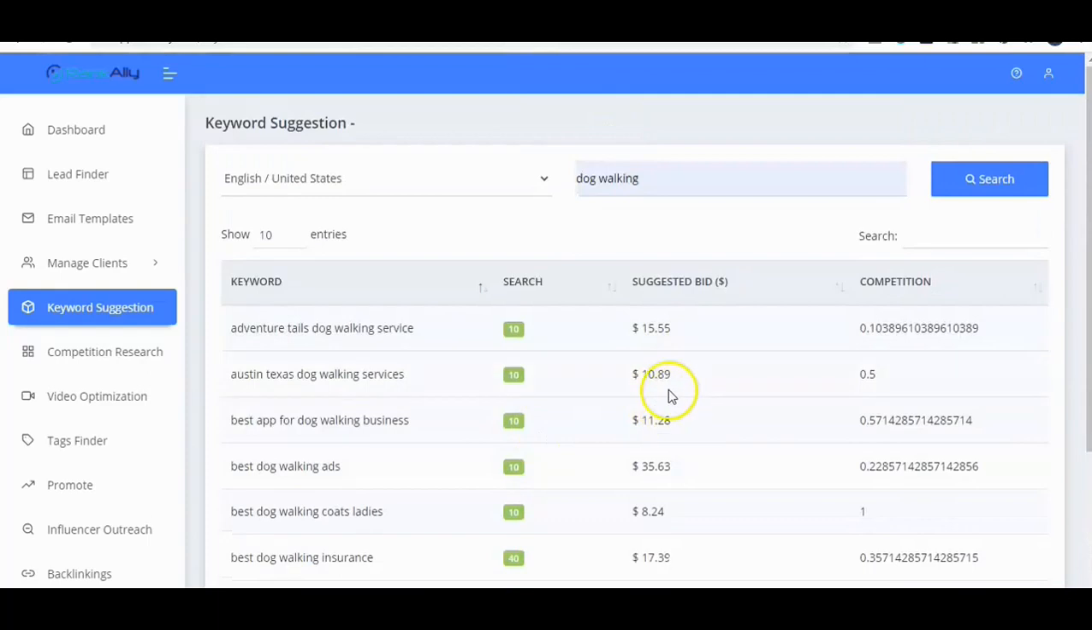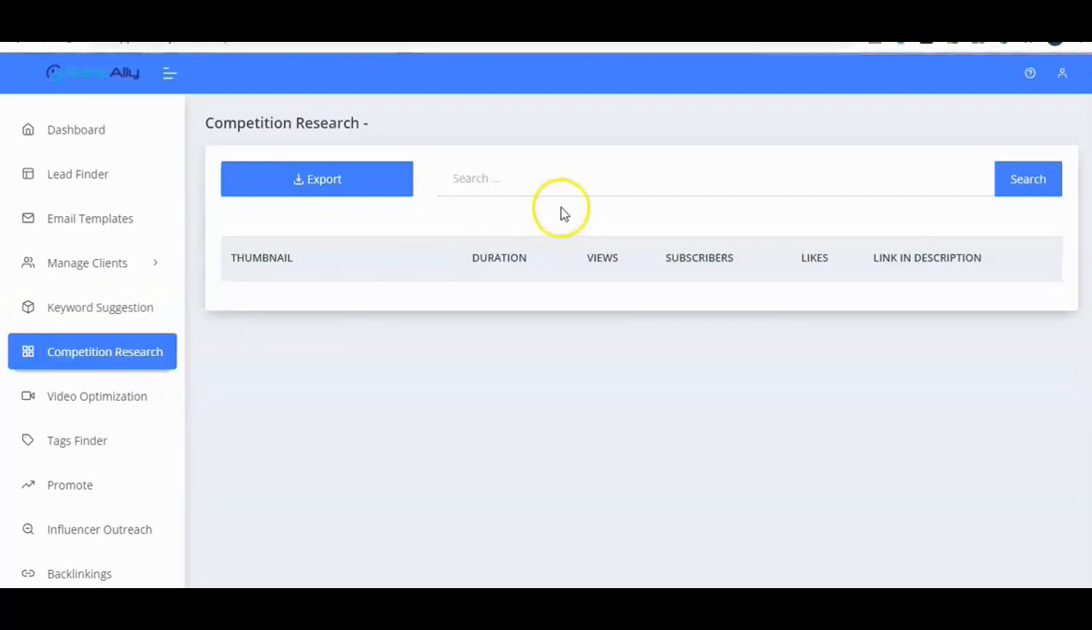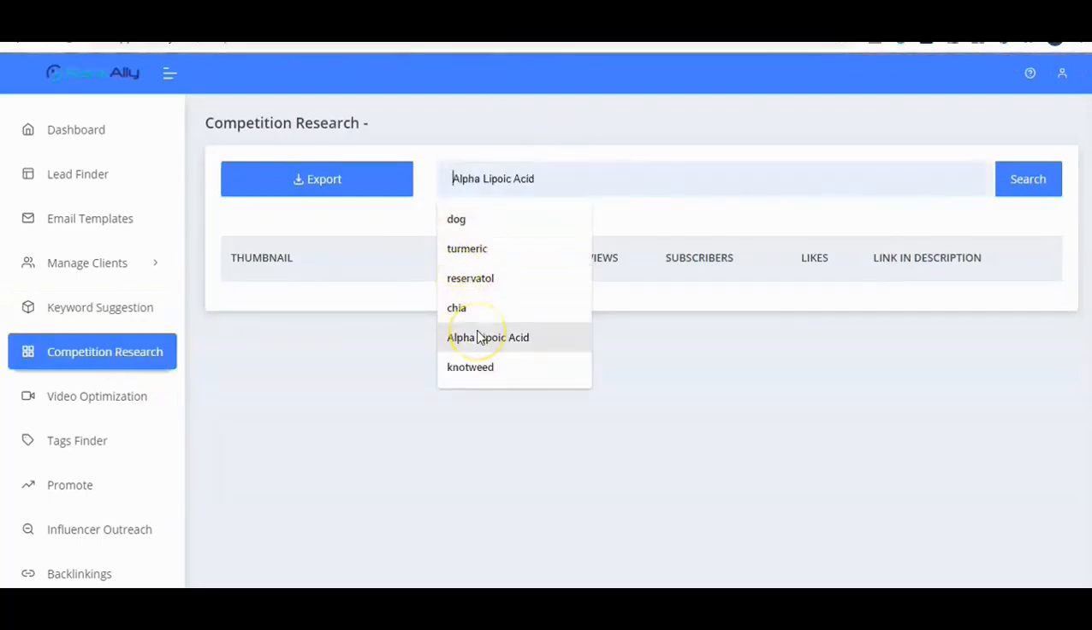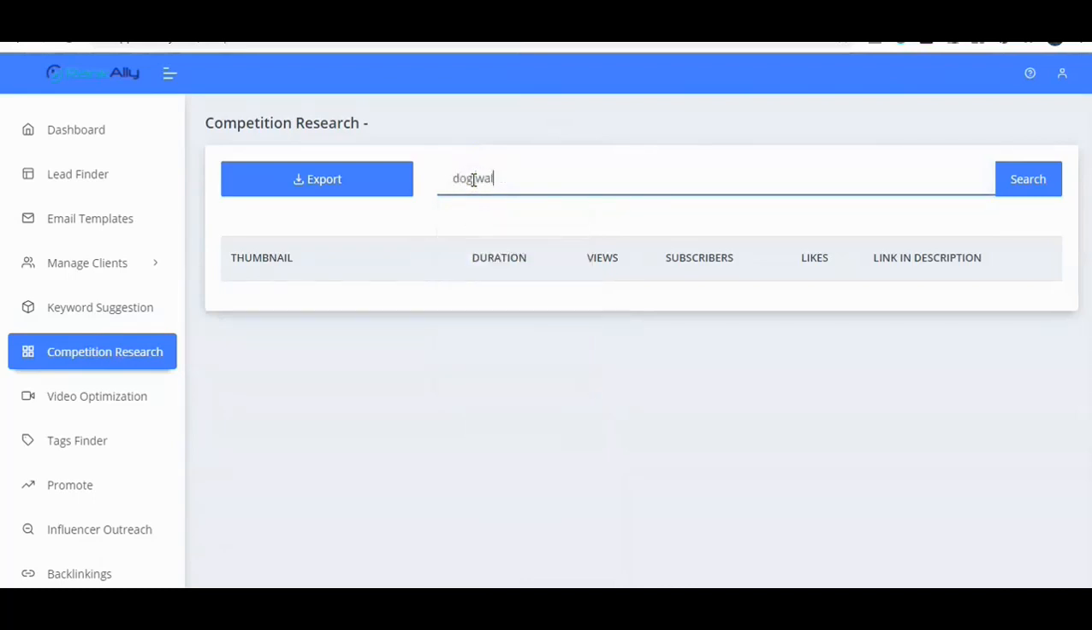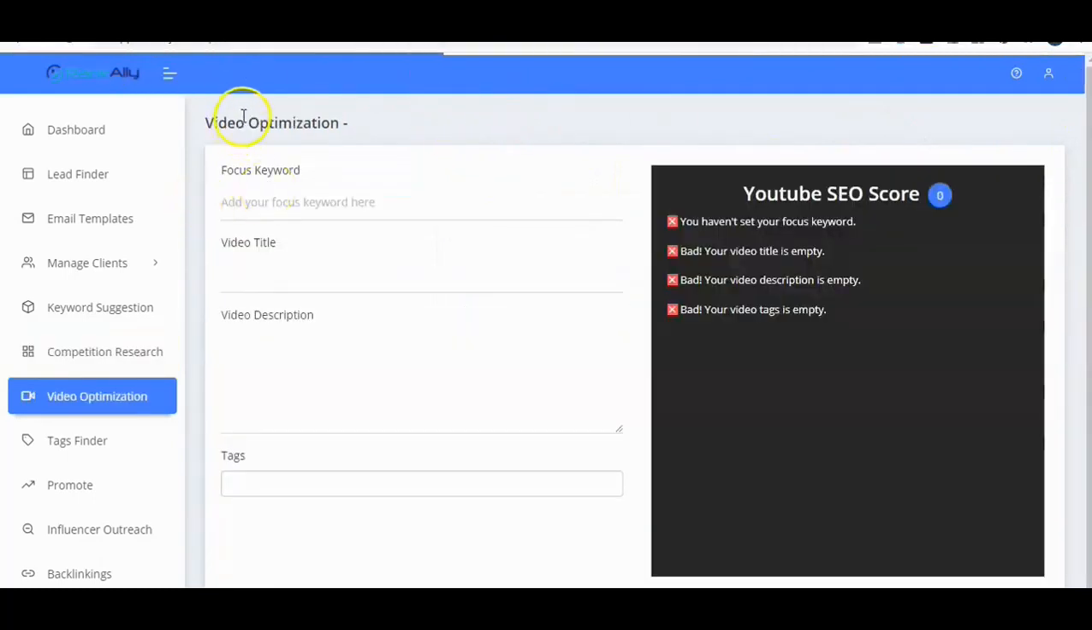And if we want to go into paid ads, you can see the suggested bid as well. That can give people an idea whether they can afford it or not. And then we can have a look at the competition as well. So again, we're going to have a look at dog walking. And this is the video optimization. So if we go for, say, dog walking, what I'll do is fill this in and do a little optimization of that video.